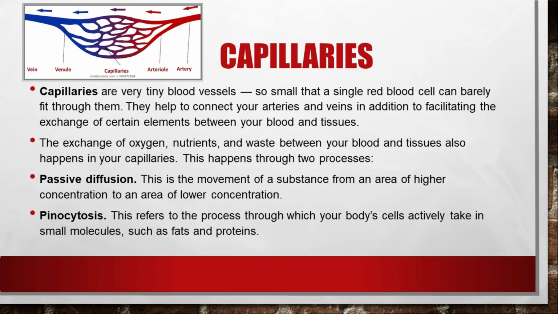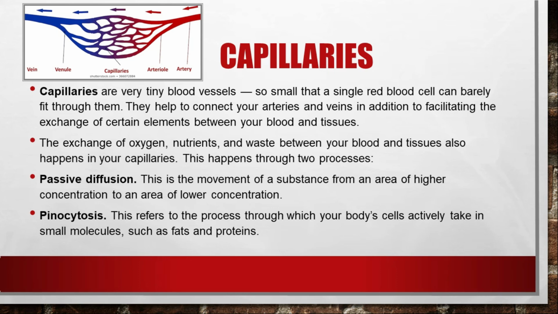cell of your body, and they help in the exchange of different elements between the blood and the tissues. The exchange of oxygen, nutrients and waste between the blood and tissue happens in the capillaries. See, arteries divide into arterioles, arterioles further divide into capillaries, and there the exchange takes place. These capillaries then change into venules, and then they become veins. So capillaries are basically a branching network of very tiny blood vessels which help in the exchange of gases. Though very small in size and not easily seen, they are very important.